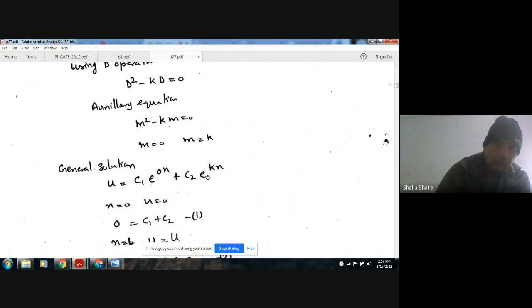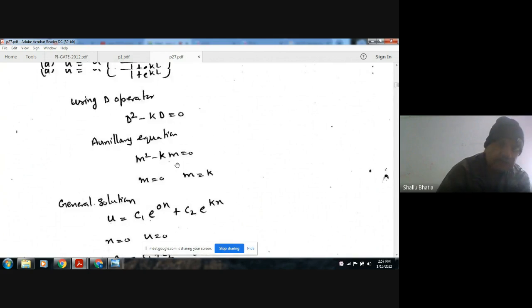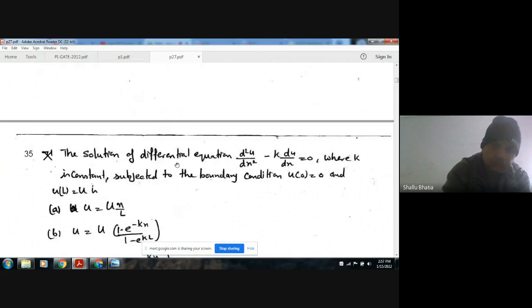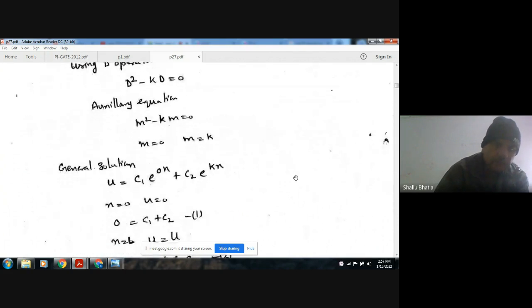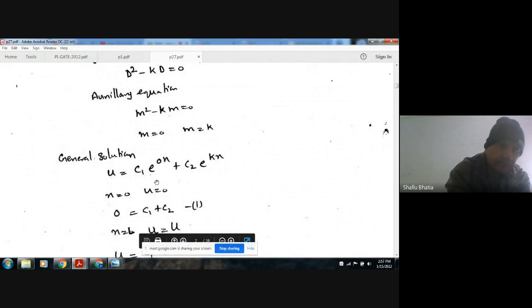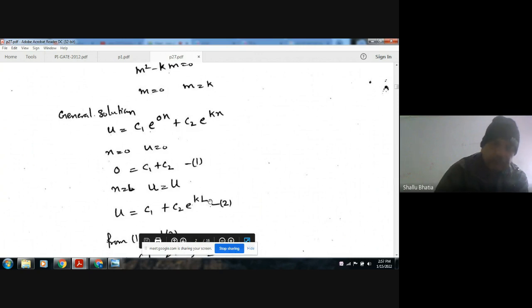As for the boundary condition, at x is equal to 0, u is equal to 0. According to this, we have C1 plus C2 is equal to 0. At x is equal to L, u is equal to capital U, so we have capital U equal to C1 plus C2 e^(kL).